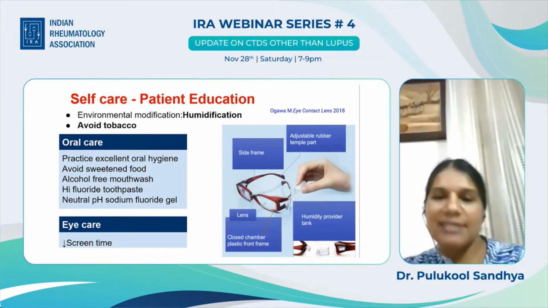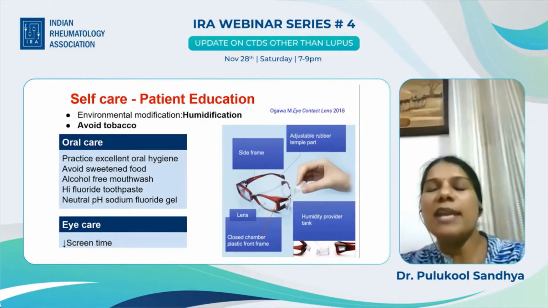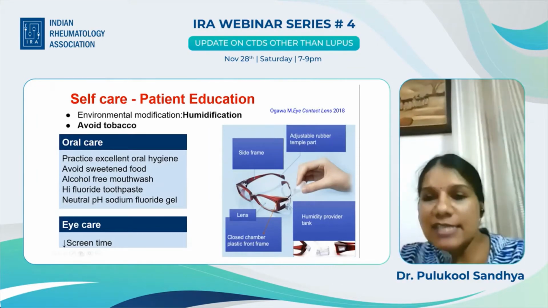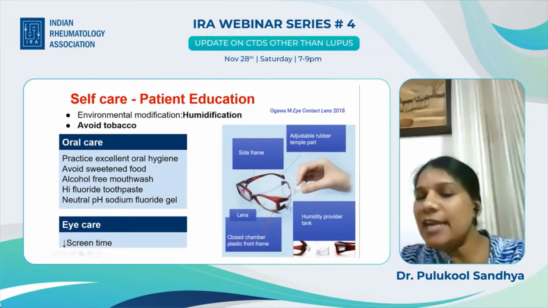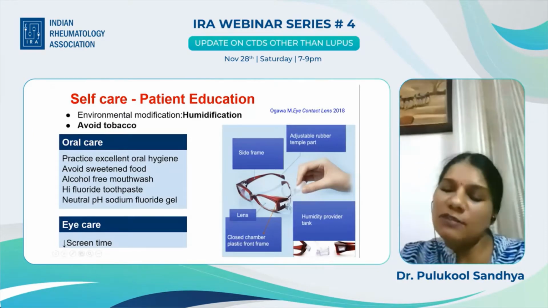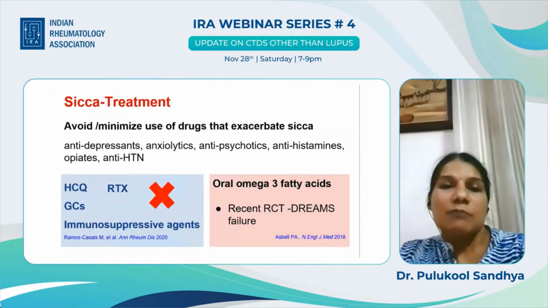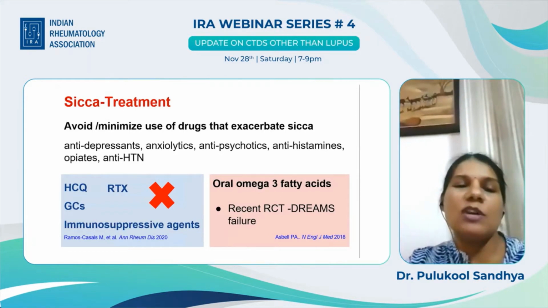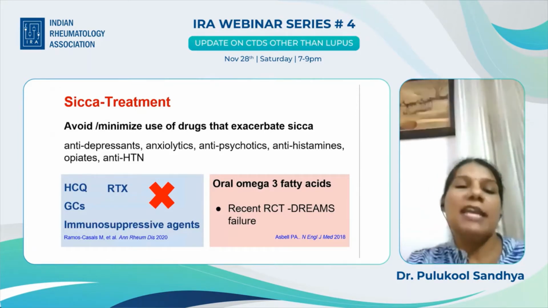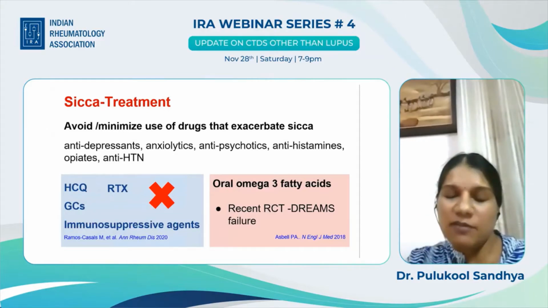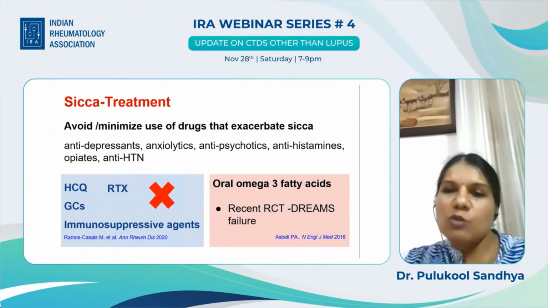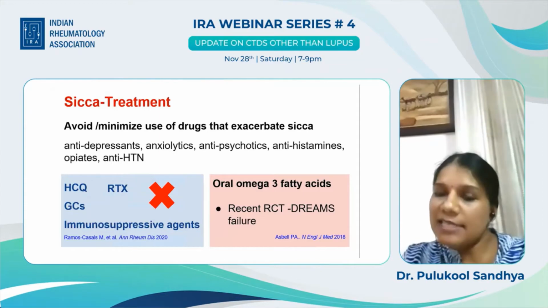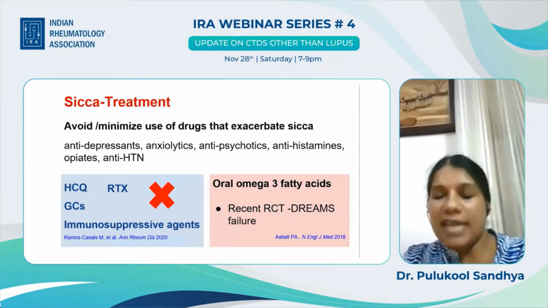And for eye care, yes, decrease screen time. In addition, you have modified spectacles, modified fluid chamber spectacles, shown on the right. You can see that the spectacle is fully covered, and by the side you have a humidity provider tank which can be filled with water 2 to 3 times a day. Minimize the use of drugs that can exacerbate sicca. And let me say, there is no evidence for use of HCQ, rituximab, glucocorticoid, or immunosuppressive agents in all the trials or the retrospective data. There is some evidence for use of oral omega-3 fatty acid based on a previous RCT, though the recent large RCT, called DREAM, that was published in NEJM is a failure.